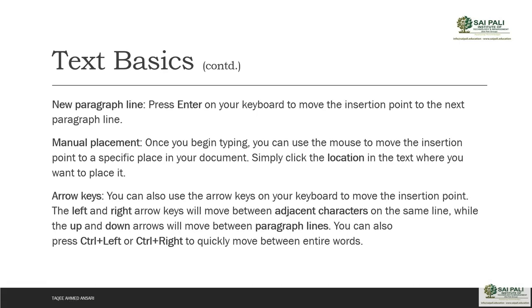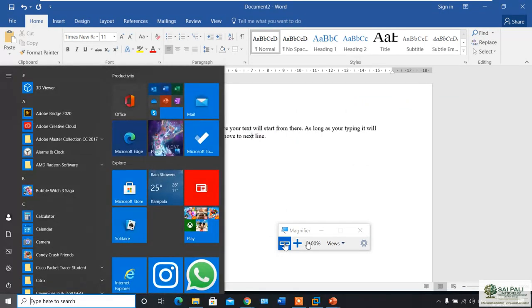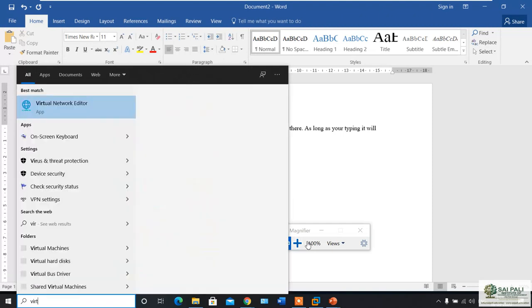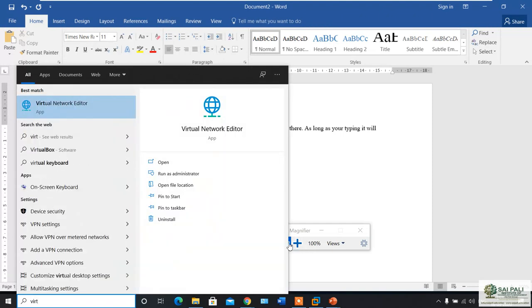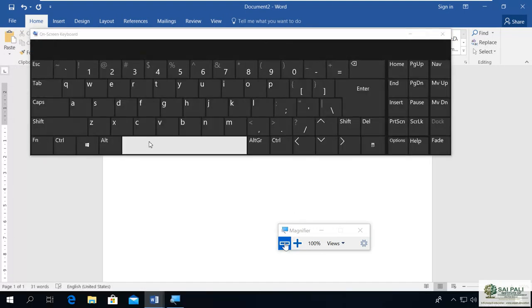That means what? If you know that in your keyboard you also have the arrow keys. I will show you in the virtual keyboard. So this is what you have in a keyboard. In the keyboard you have these arrow keys. In all the keyboards we have these arrow keys. So we can move our insertion point with these arrow keys also.